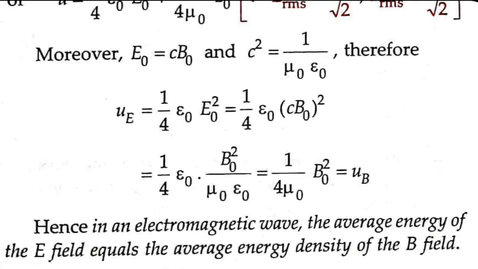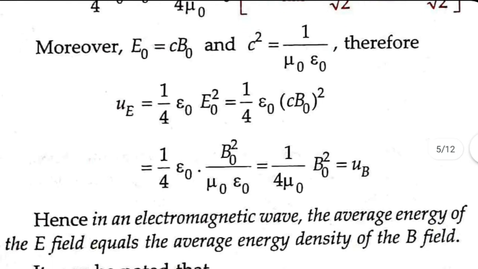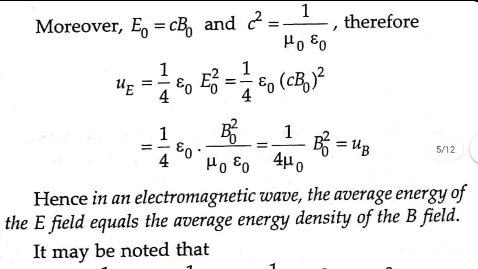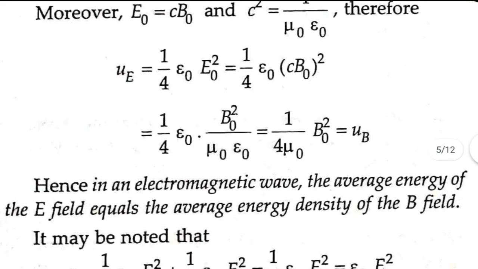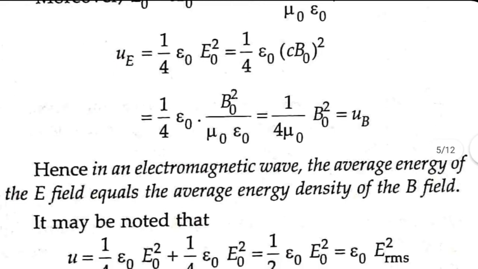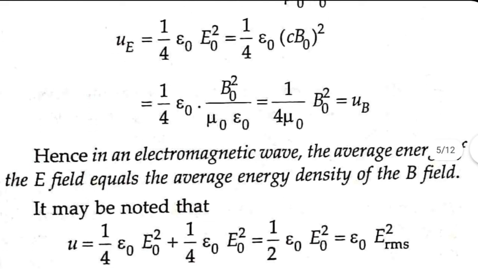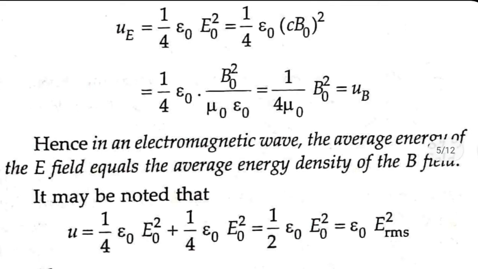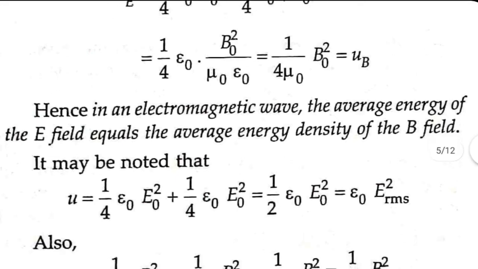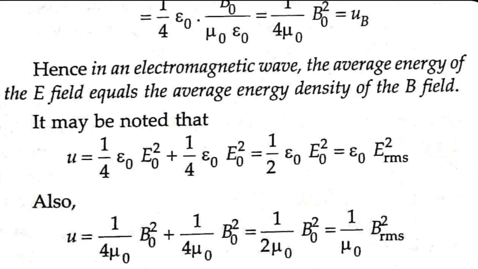Substituting, we can show that 1 by 4 epsilon 0 E0 square is the same as 1 by 4 mu 0 B0 square. That means energy density due to electric field is the same as energy density due to magnetic field, which means that average energy density of electric field equals the average energy density of the magnetic field, which again means that energy carried by an electromagnetic wave is shared equally by both electric field and magnetic field. Therefore, the total energy density becomes the sum of these two.